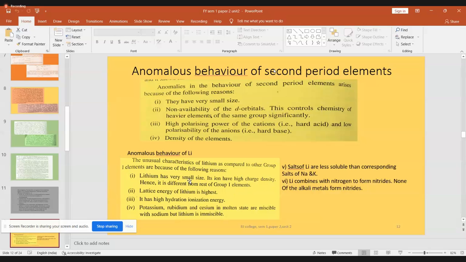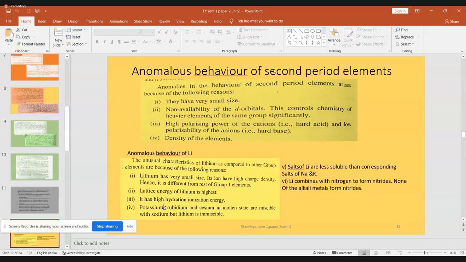And another thing is, not only the small size and high charge density, its lattice energy is also very high. What is the lattice energy? Energy which is liberated when lithium combines with an anion and forms a lithium compound. At that time, some amount of energy is liberated to form a stable lithium compound. That energy is the lattice energy, which is going to be high for lithium compared to other members in its group. And it is also going to have a high hydration and ionization energy. So these are some of the unique properties of lithium, which are not shown by other members in its group.